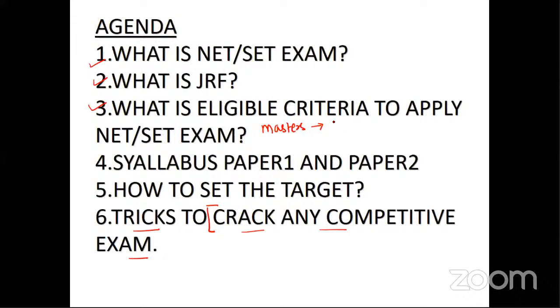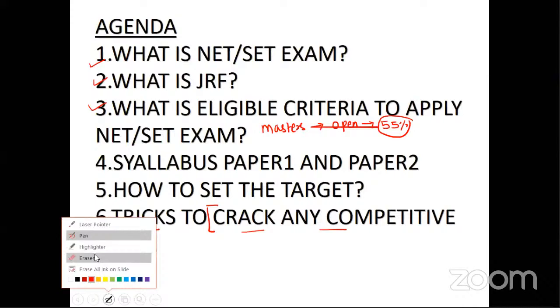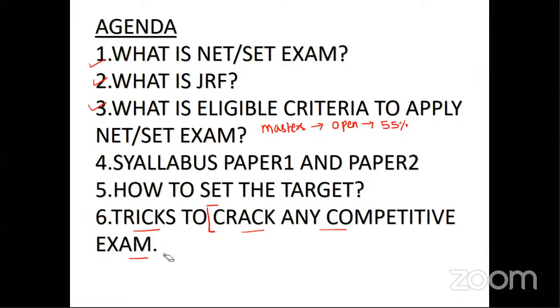In your masters, if you belong to the open or general category, you have to secure an aggregate of 55% in part 1 and part 2. So if you secure 55% or above, you are eligible to apply for the NET SET exam.